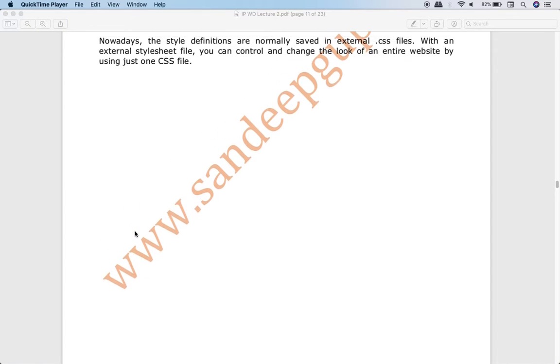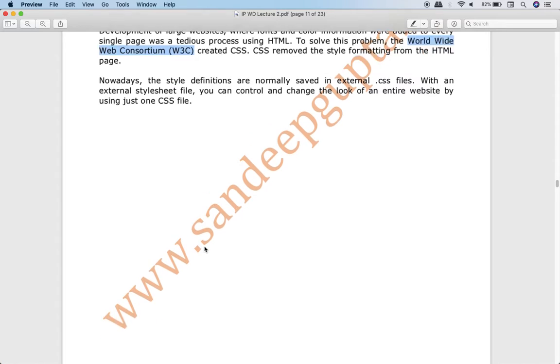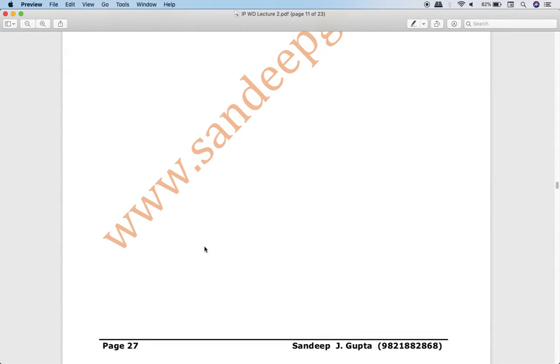But in my answer, very often I may use the word Worldwide Consortium. And the short form of Worldwide Consortium is W3C. Consortium basically means any organization. So what happened is that there was one point of time where HTML was there and CSS was not there, and the web developers used HTML for styling purpose also. Now there were some difficulties with this. What difficulties, I'll explain to you. And because of these difficulties, this World Wide Web Consortium decided to create CSS for the purpose of styling.